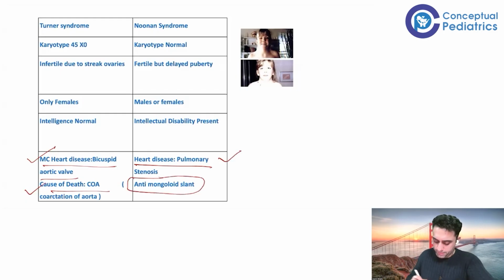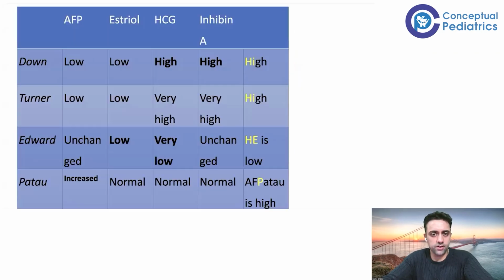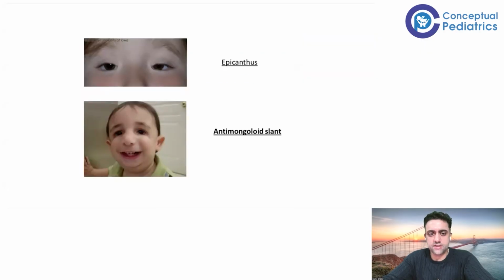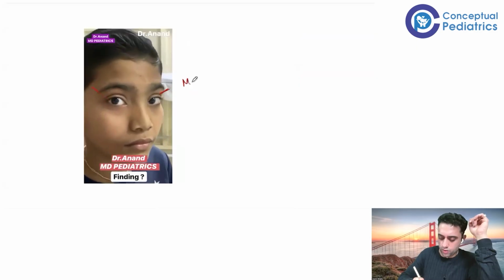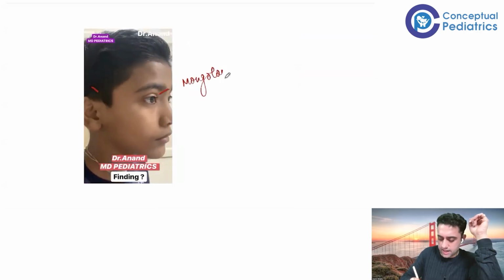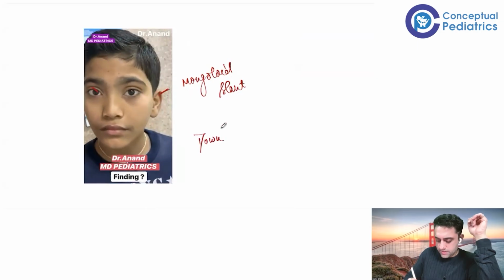And also, Noonan syndrome patients will have an anti-mongoloid slant. Let me see if I have the picture. So this part we have done. Yeah. So see, this is known as anti-mongoloid slant. This is quite interesting. For example, if I show you one picture, look at the eyes, the upward slanting of the eyeballs. Upward slanting of the eyeballs is known as mongoloid slant, which is seen in Down syndrome.